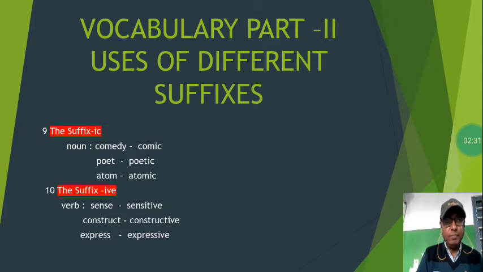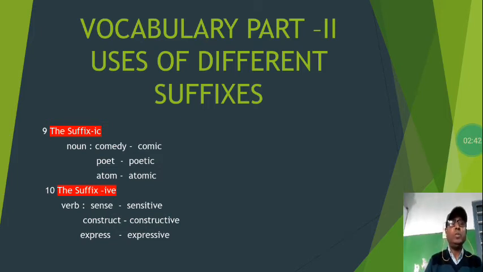The suffix IC is a suffix which is added to some words to make new words. Like the word comedy, which becomes comic. We have removed some letters at the end of the word comedy and made comic. Comedy becomes comic. Poet is formed into poetic by adding IC at the end of poet. Poetic. Atom, atomic. Atom becomes atomic by adding IC at the end of the word.